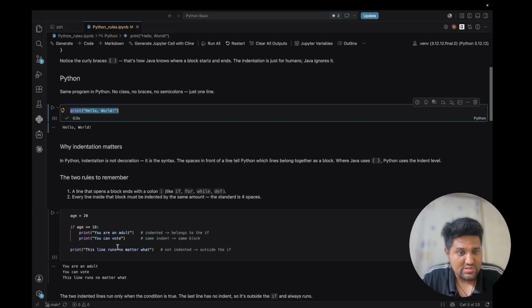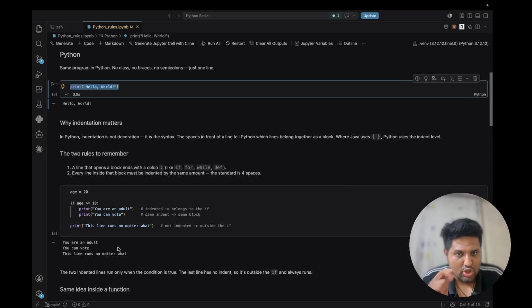Where Java uses brackets, Python uses indentation levels. So basically we have to remember two rules.